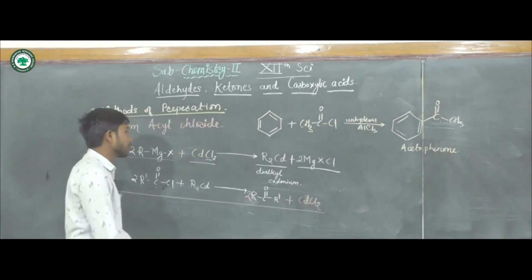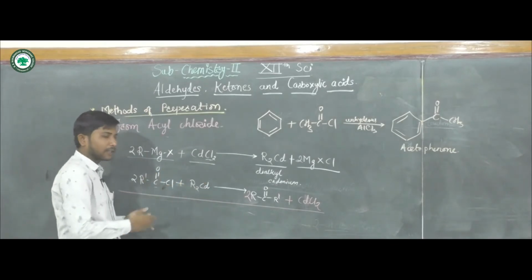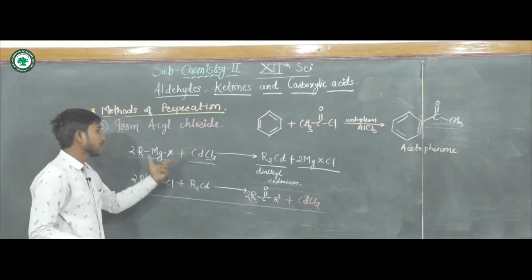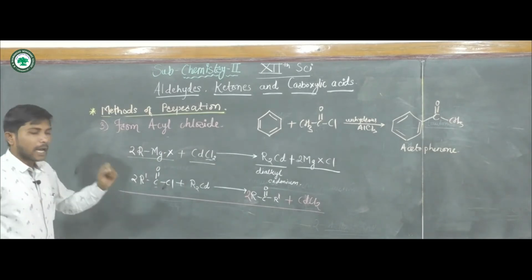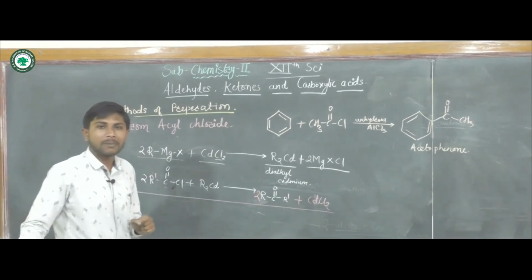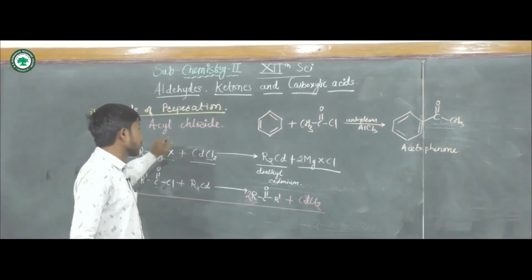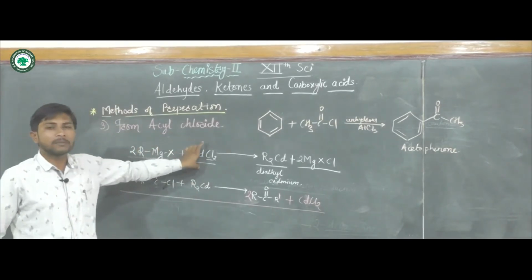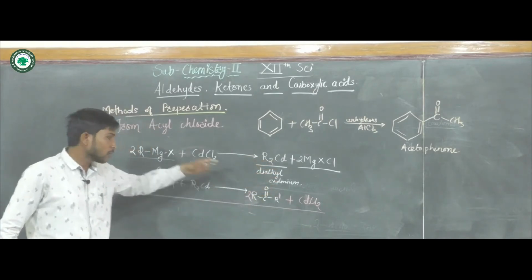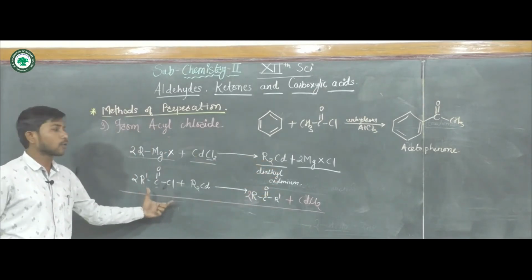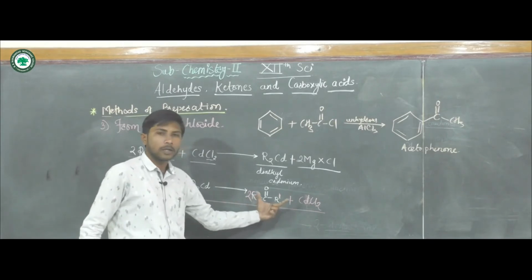For the preparation of aliphatic ketones, we react acyl chloride with dialkyl cadmium, which is prepared by reacting Grignard's reagents with cadmium chloride, and this gives the corresponding ketone.